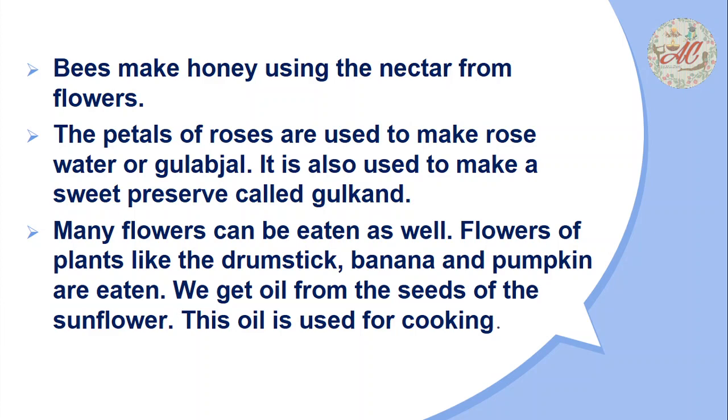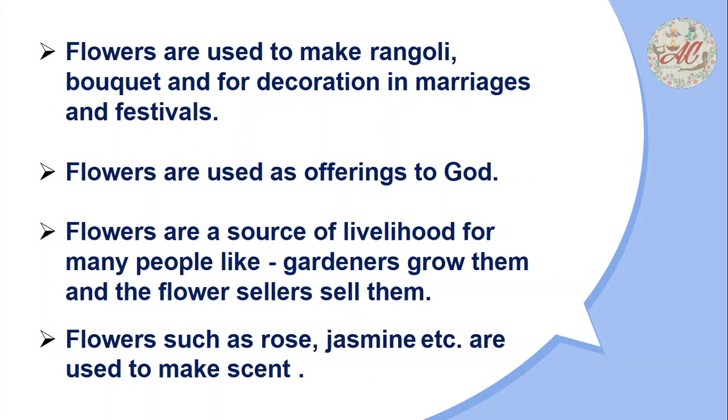Many flowers can be eaten. Just like drumstick, banana and pumpkin flowers are eaten. We get oil from the seeds of the sunflower. This oil is used for cooking. Some flowers are used to make rangoli, bouquets, in decoration of marriages and festivals, and in offerings to God. Flowers are also a source of livelihood for many people like gardeners. Flowers such as rose and jasmine are also used to make scent. So these are the uses of flowers.